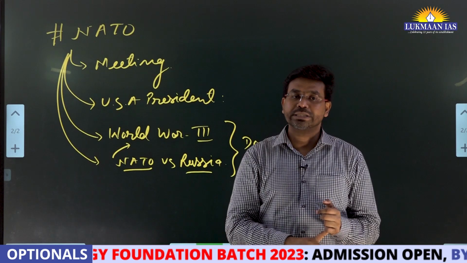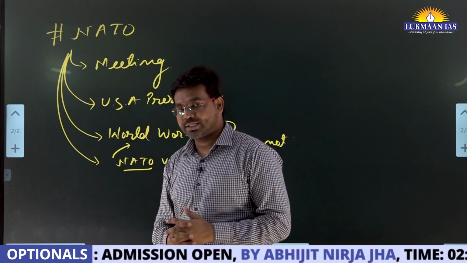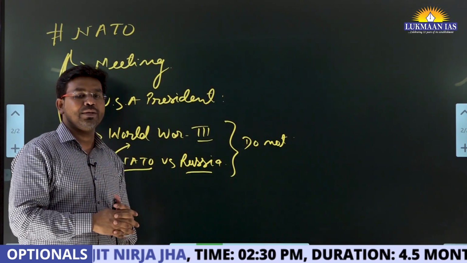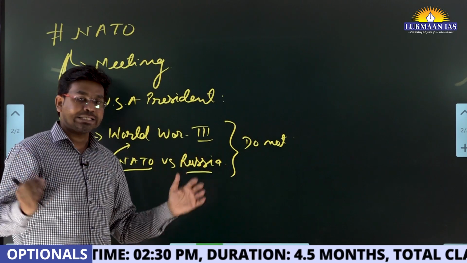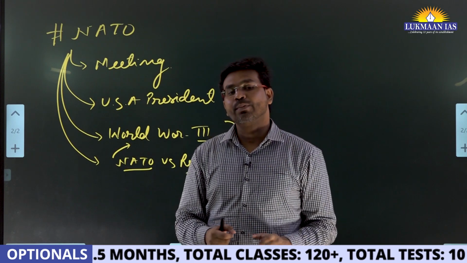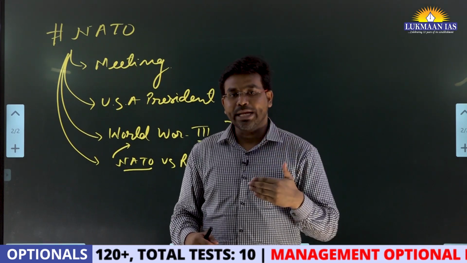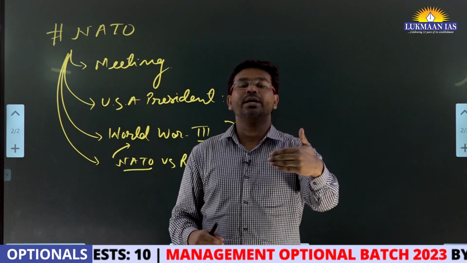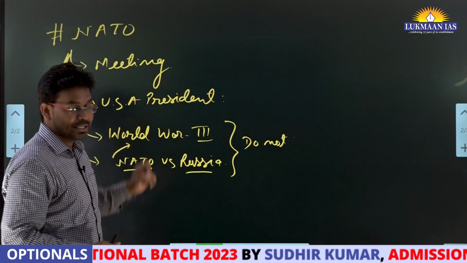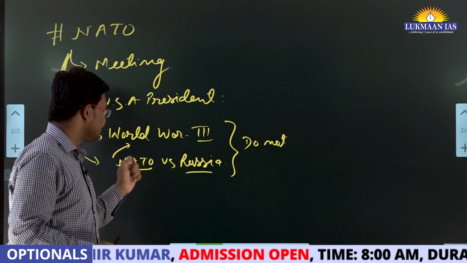In both world wars, a huge number of lives were lost and huge economic destruction happened. After that, all those countries who participated in the war participated in the creation of the United Nations organization. One of the mandates of the United Nations is to protect the world from a third world war. So these countries have decided that. That's why the USA president has also said that we do not want to make it a Russia versus NATO war.